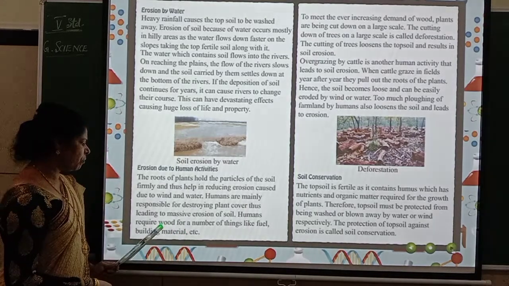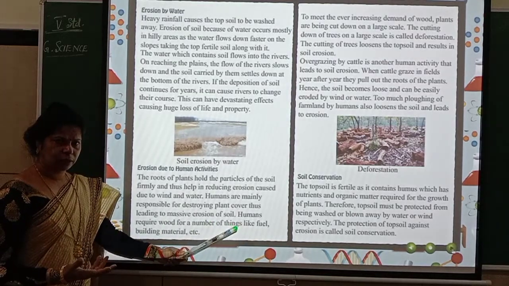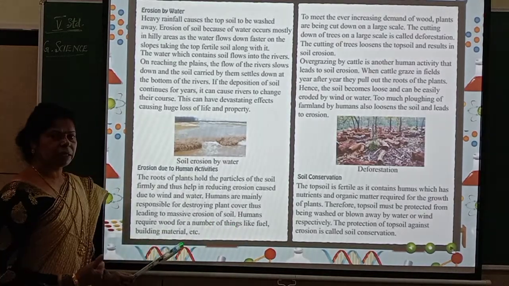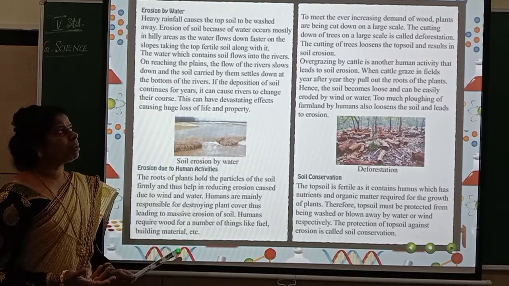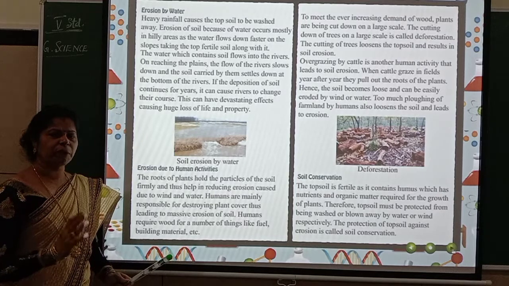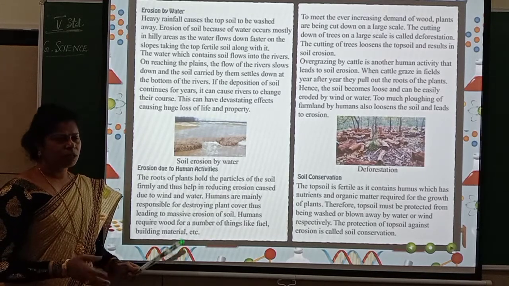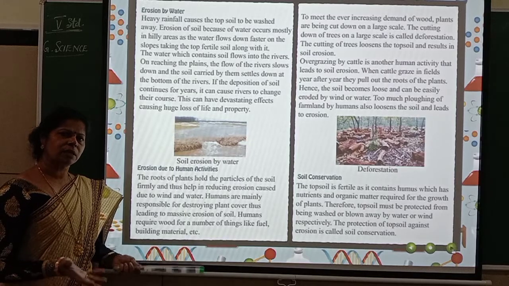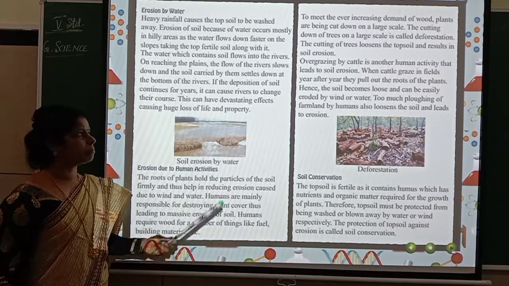So they require wood for a number of things like fuel, means to burn. Fuel, building materials. For building, for construction also they require wood, isn't it? So from where are they going to get the wood? They are getting it from trees. What will they do to get it? They have to cut down the trees. So once the trees are cut down, what happens? The soil also will be eroded due to different factors.